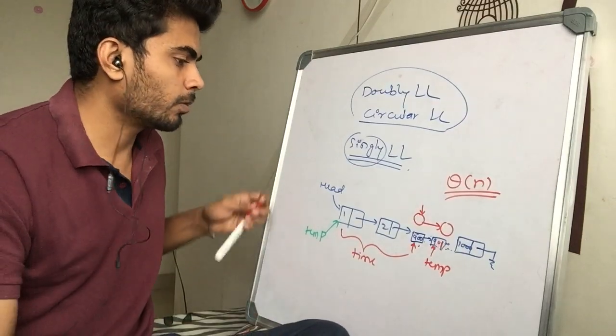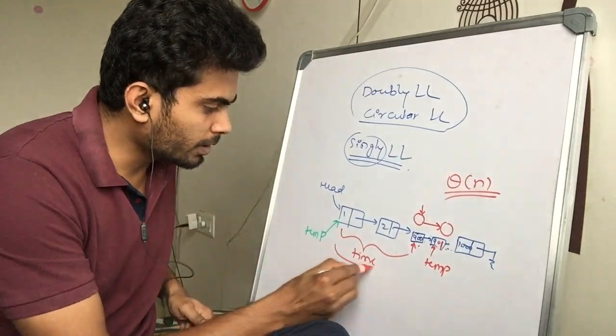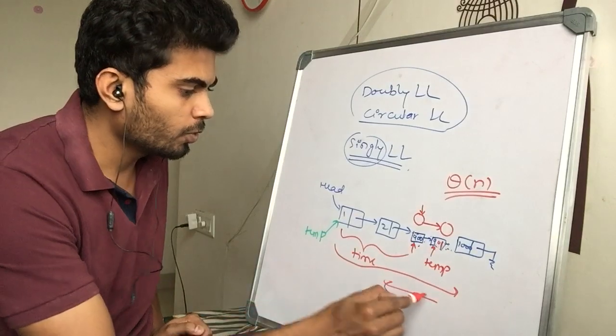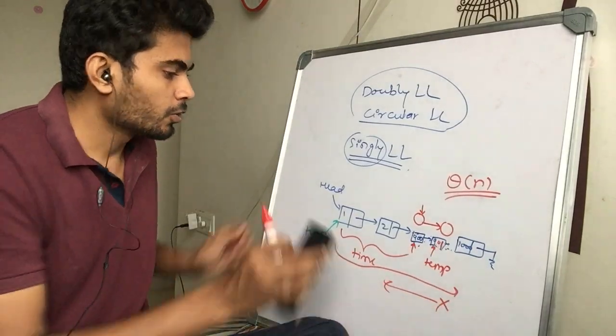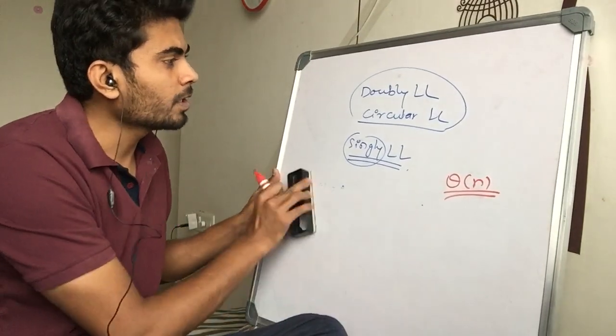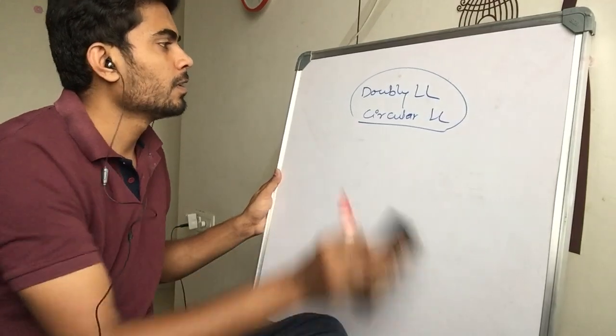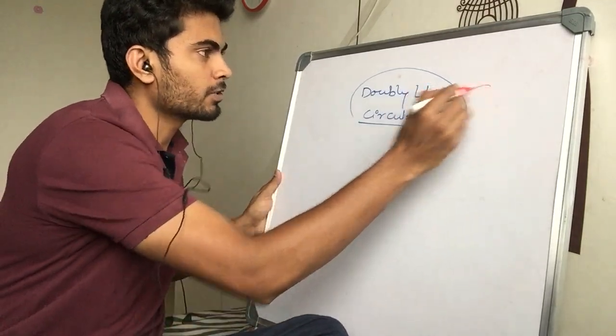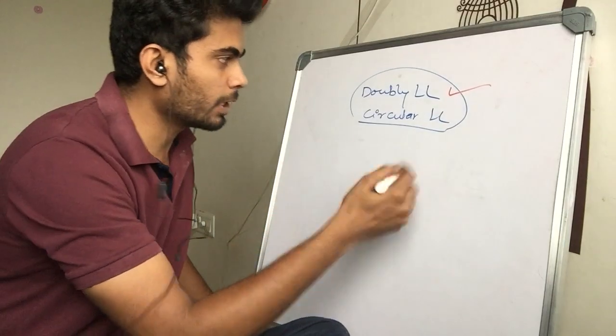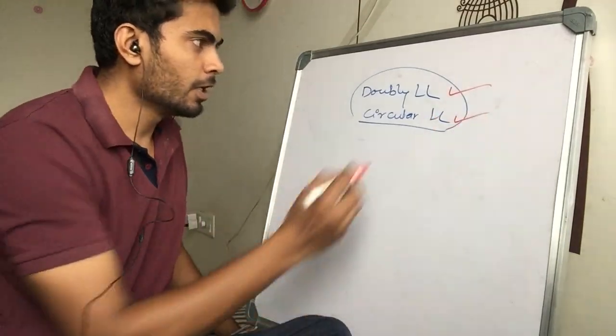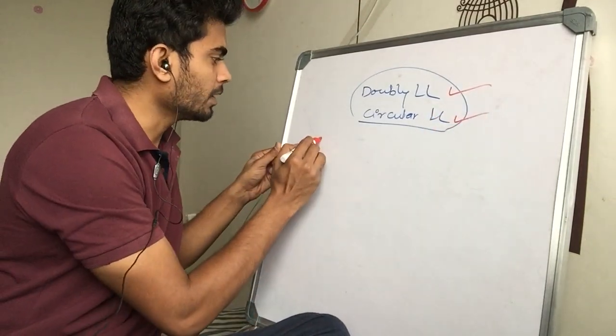Now you can see that the flow is in this direction, no flow in this direction. So to overcome this problem, we came up with the idea of doubly linked list, and there was another solution to the singly linked list problem. So let's first discuss doubly linked list.